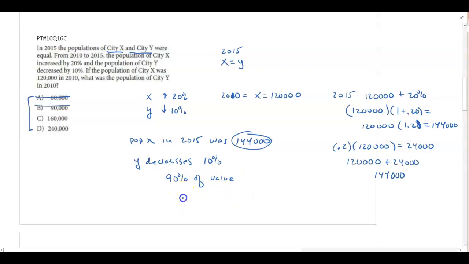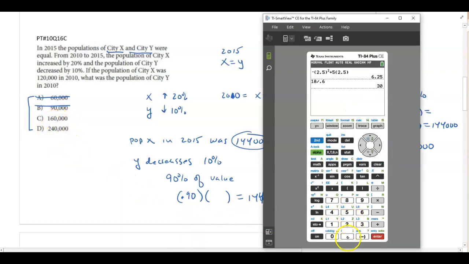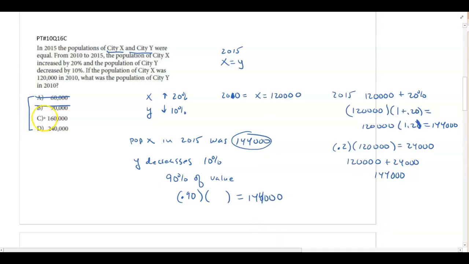Okay, so what I'm going to basically do is say 0.9 times what would give me 144,000. So if I go to my calculator and I do 0.9 times 160,000, what does that give me? 144,000, which is exactly what I'm looking for. So letter C.